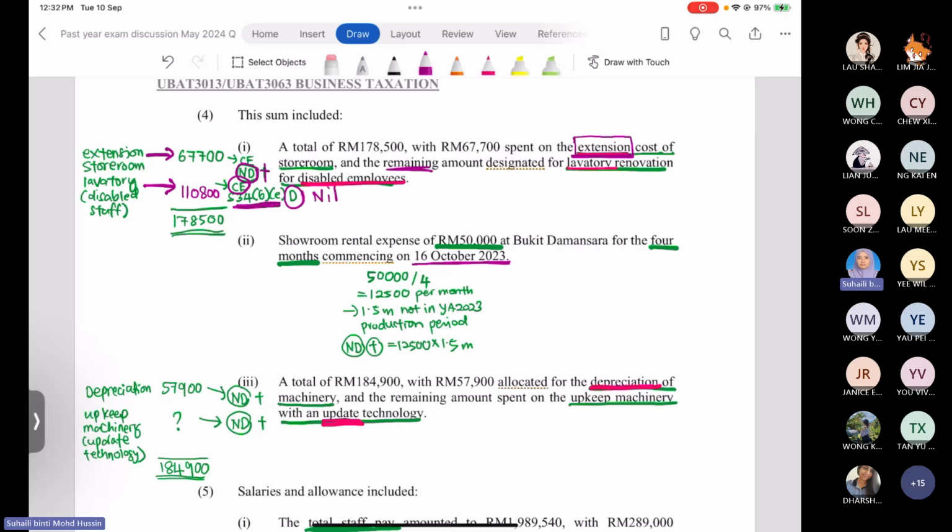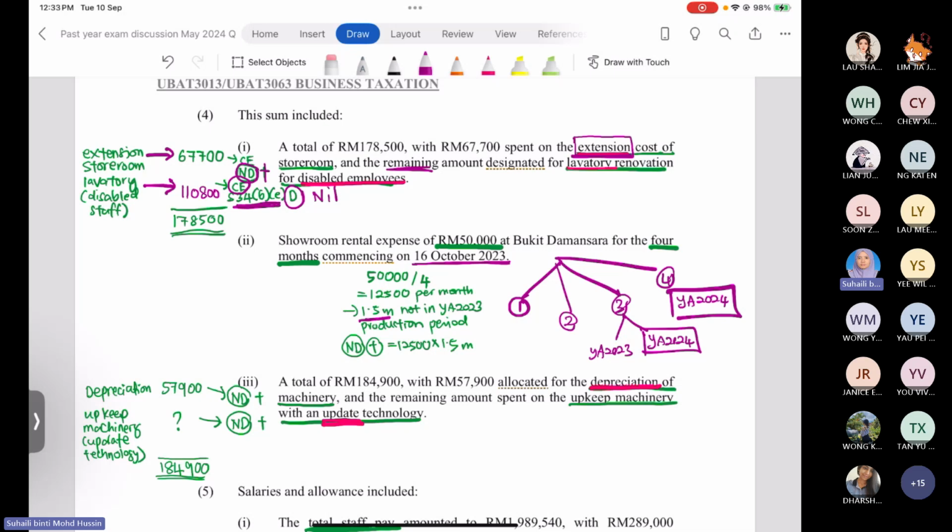After you check back, the first payment on the first month, second payment, third payment, and the fourth payment, you know that half of the rental payment is in year of assessment 2023 and half in year of assessment 2024. The fourth payment is totally the rental for year of assessment 2024. That's why I write here 1.5 months of the rental that the company paid, 50,000 ringgit, is not for the year of assessment 2023.